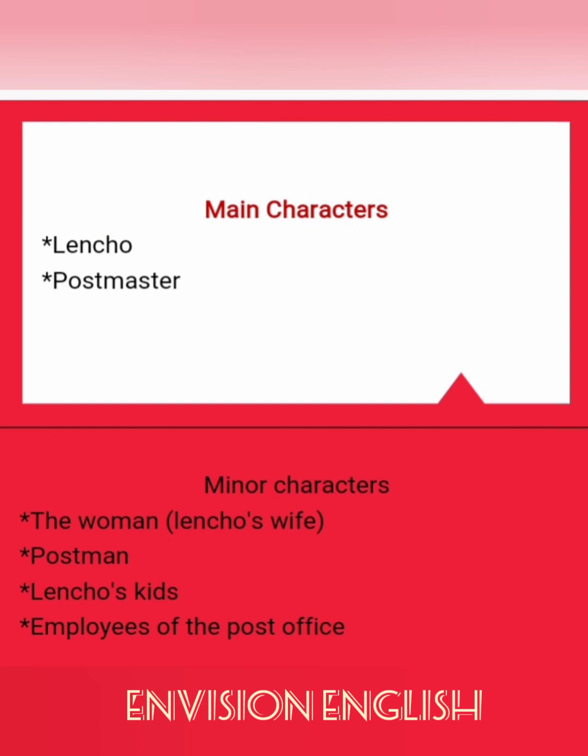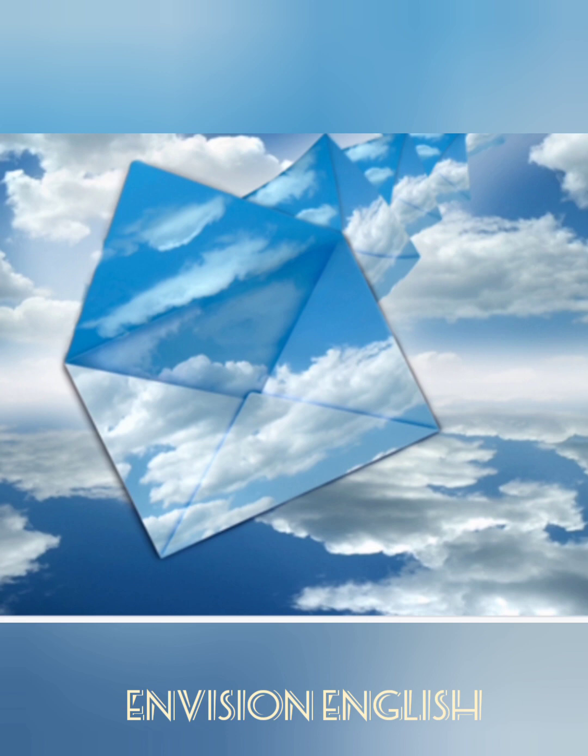Before we introduce the characters, we have to divide them into two subdivisions. One is important characters and the other is lesser important characters. The important characters are Lencho, a farmer, and a postmaster. The lesser important characters are Lencho's wife, children, and post office employees. So these are the major and minor characters of this lesson.